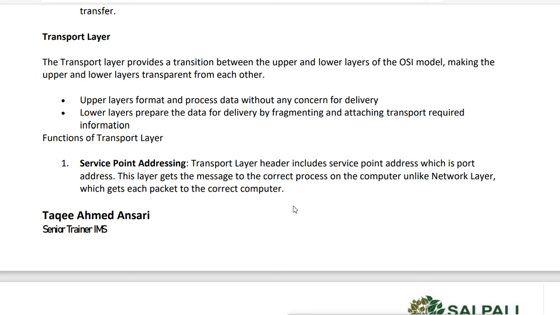The lower layer's job is to prepare the data for delivery, by fragmenting it and attaching the transport-required information. The first function of the transport layer is service point addressing. The transport layer header includes the service point address, which is the port address. This layer gets the message to the correct process on the computer, unlike the network layer, which gets each packet to the correct computer.